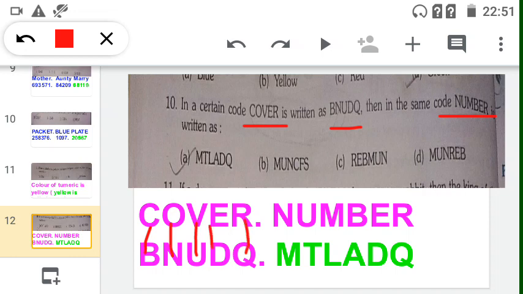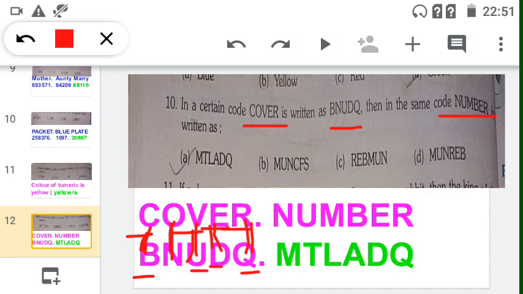Have you observed, students, B comes after C, N after O, U after V, D after E, Q after R. Those alphabets are continuous letters. So B replacing C, N replacing O. These are the continuous letters only. B is after C, N after O, U after V, D after E, then Q after R.